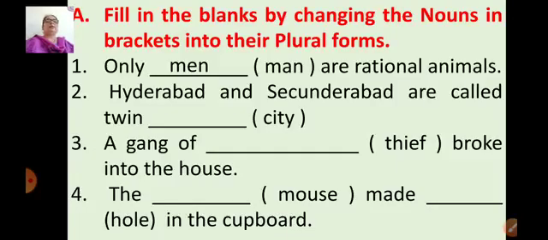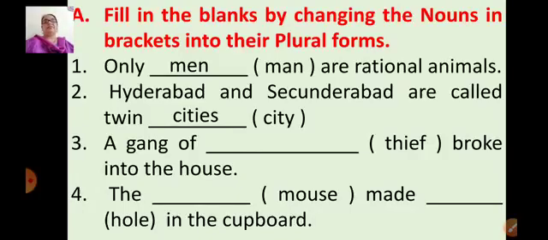Hyderabad and Sikandarabad are called twin, and the word given in the bracket is city. What is the plural form of city? Just look at the ending letter Y. We have learned that if the word ends with Y and a consonant precedes it, we drop Y and write IES. So we'll get the answer: cities.